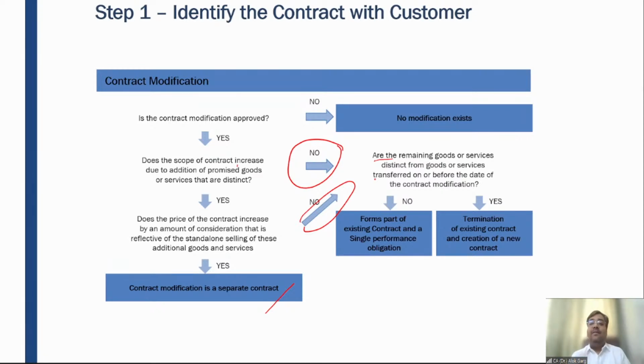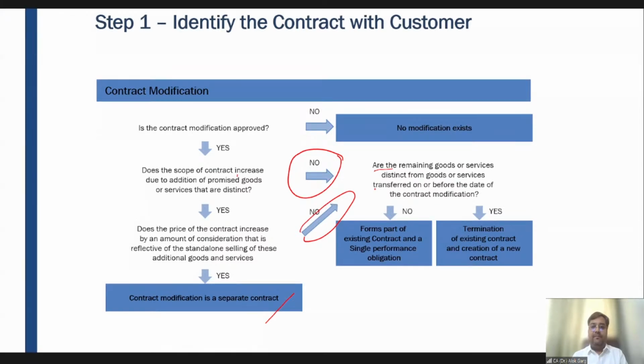Now tell me, the 100 mobile phones delivered earlier or these 50 mobile phones delivered after, are these different mobile phones or the same mobile phones? These are different mobile phones.